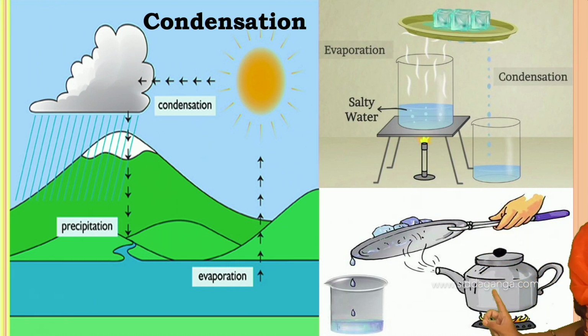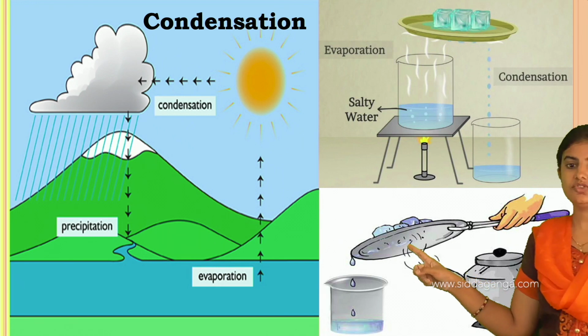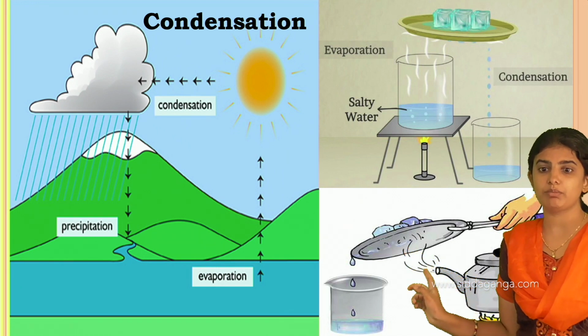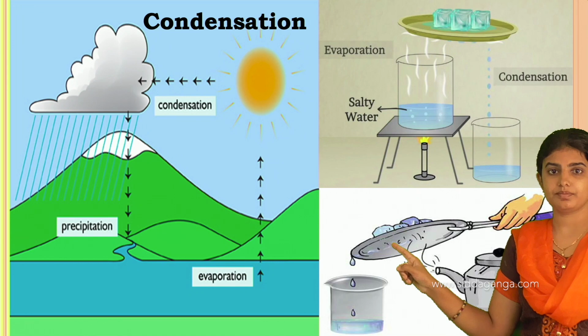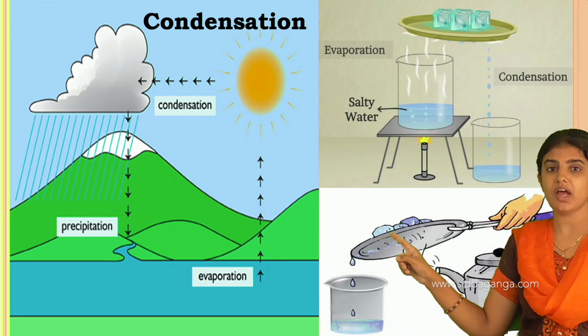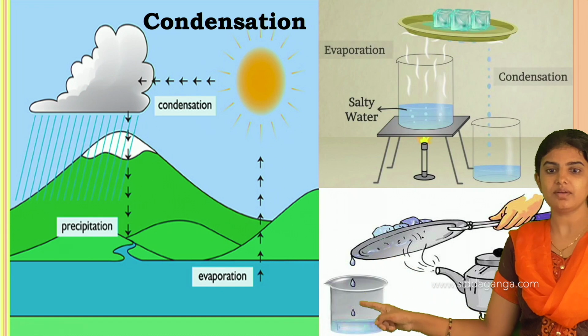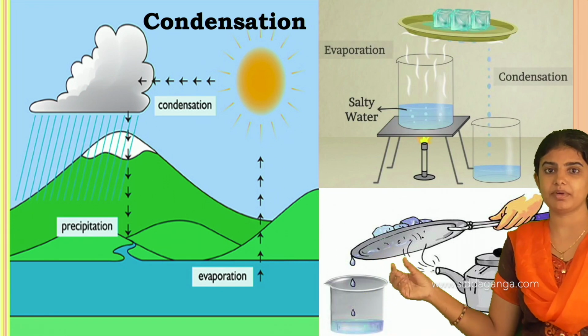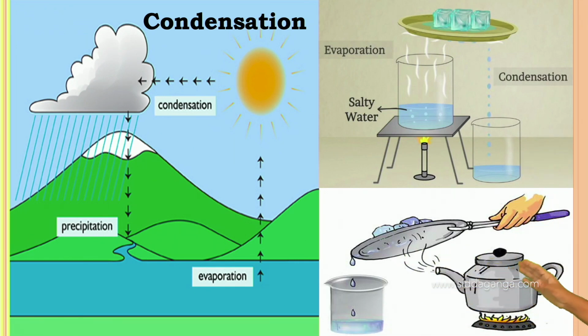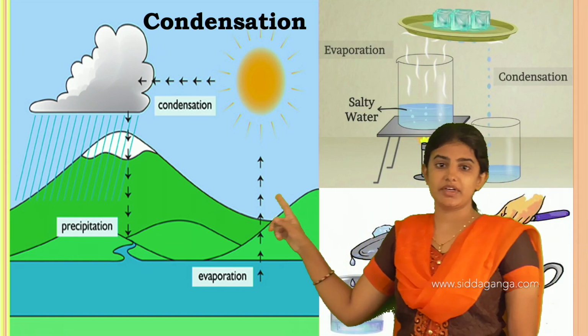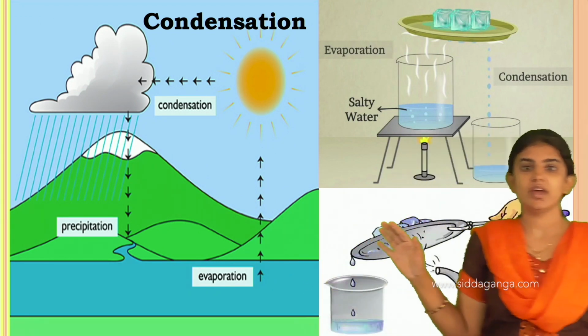See, as I told, in a kettle also we take the salt and water solution. The water gets evaporated, and the water vapor which comes out from the kettle contacts the metal plate which has the ice cubes, and it releases the water in the form of droplets. These droplets are collected in another beaker, and this is how condensation takes place. In nature, the condensation process takes place continuously.